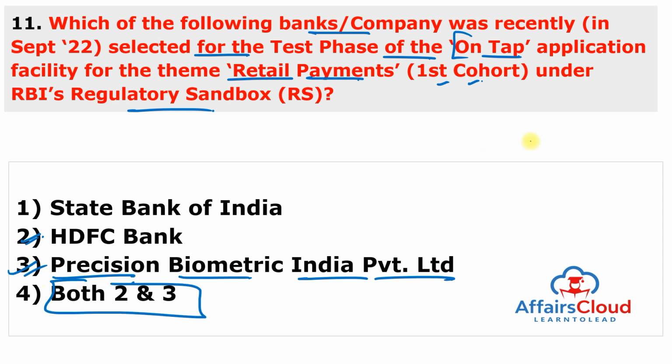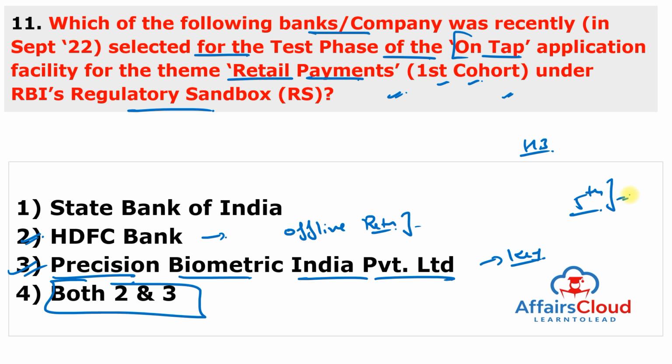So Reserve Bank of India has selected HDFC Bank and Precision Biometric India Limited to test the phase of the on-tap application facility for the theme retail payments, which was the first cohort under the RBI regulatory sandbox. And HDFC Bank is selected for its offline retail payments, while Precision Biometric India Private Limited is chosen for its key solution for banking. And RBI also announced the 5th cohort under the regulatory sandbox, and the theme is neutral.